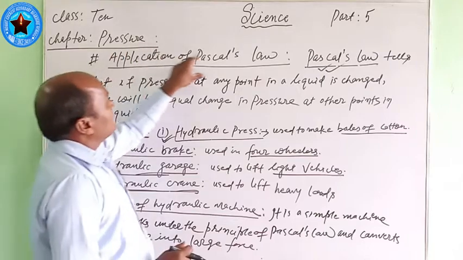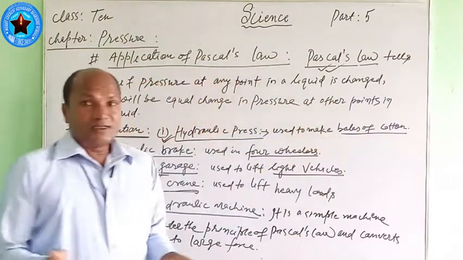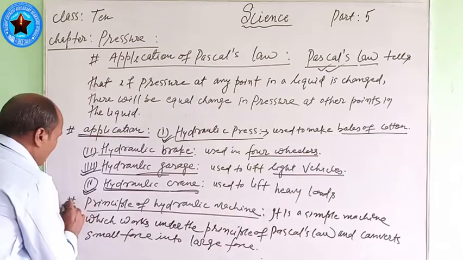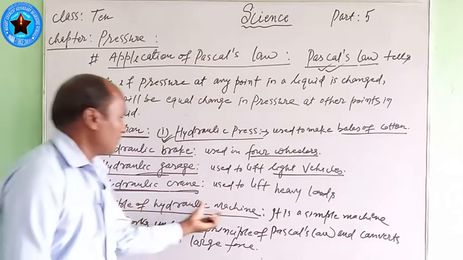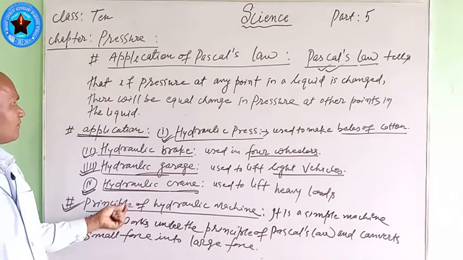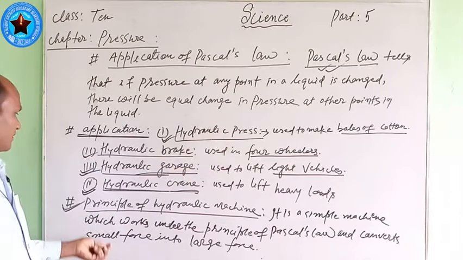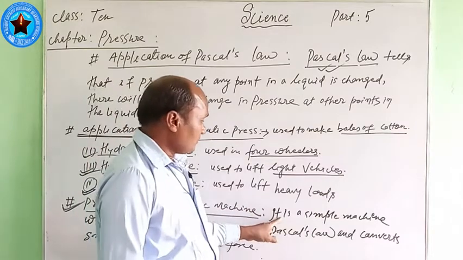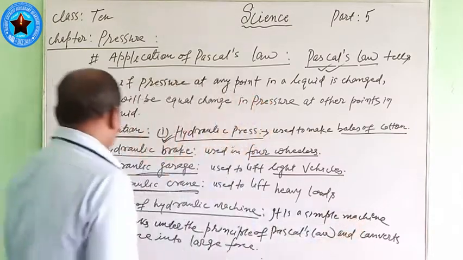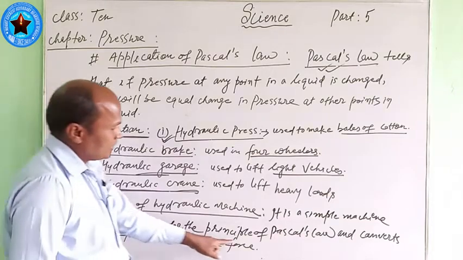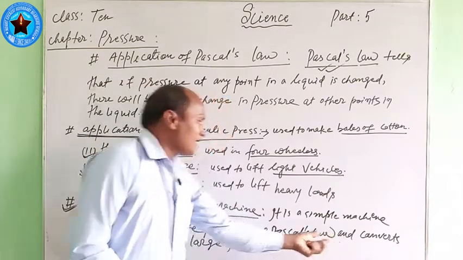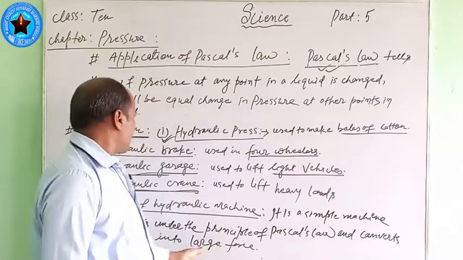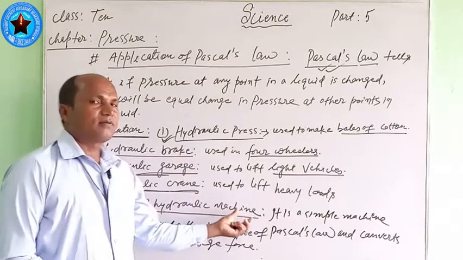After knowing Pascal's law and its application in our daily life, we come to know about the principle of the hydraulic machine. This is the hydraulic press, the hydraulic machine. What is the principle of the hydraulic machine? It is a simple machine which works under the principle of Pascal's law and converts a small force into a large force. This is called the principle of the hydraulic machine.